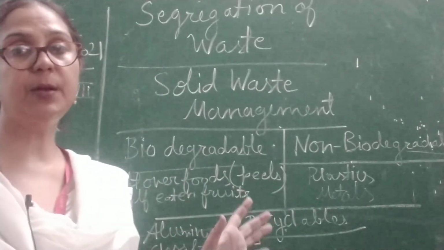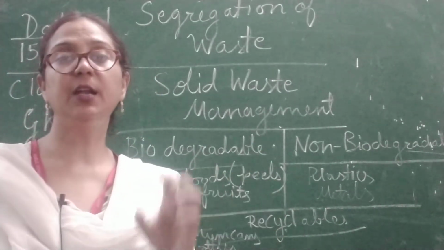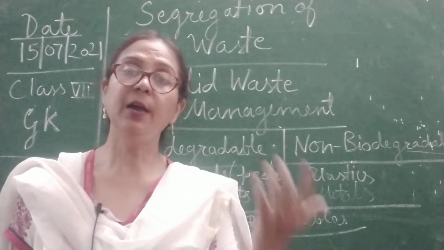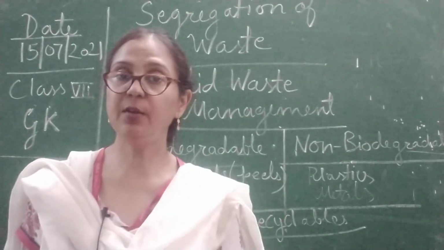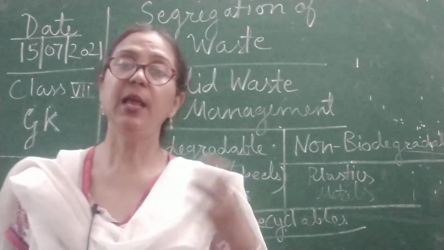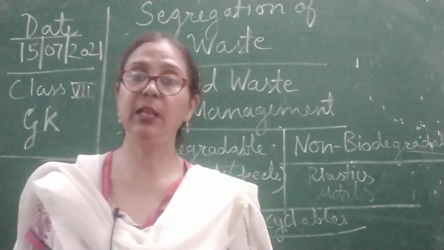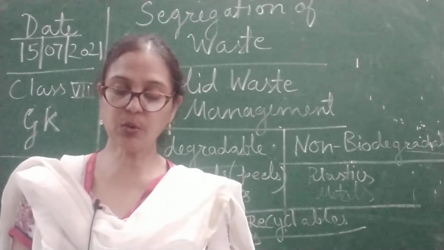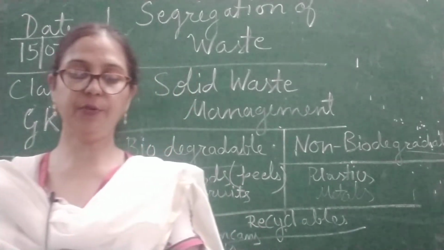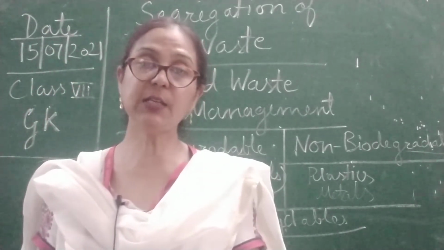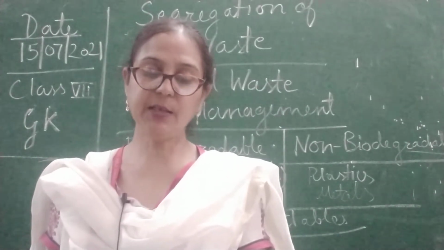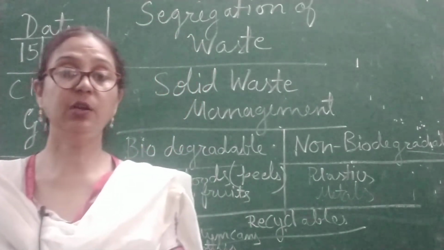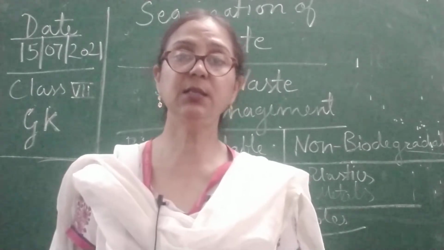So children, be very particular whenever you are segregating the waste, because this is waste management. In waste management the sanitary department is going to collect your waste, and after that they recycle it, and then you will get new things in place of the old things. Now children, we too can do our bit to help in segregation of waste. Segregation is one of the easiest practices to follow, and it starts in your own kitchen. The waste can be categorized as wet and dry waste. So children, it is very easy to segregate the things.